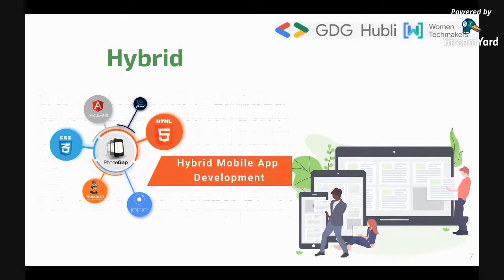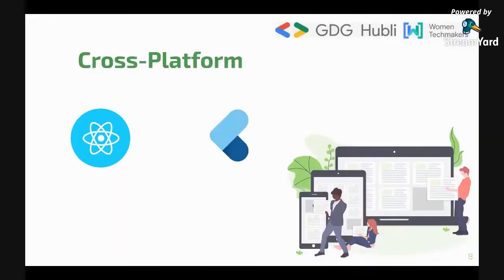But working with them was a little bit painful because you're already working with 3 to 4 languages and you're using frameworks. That became a little bit problematic, and this did not stay for a longer while in the market. Then came cross-platform. Eventually it started with React Native. When Facebook launched React Native, the market went crazy.